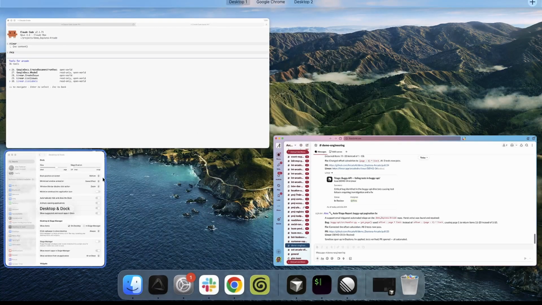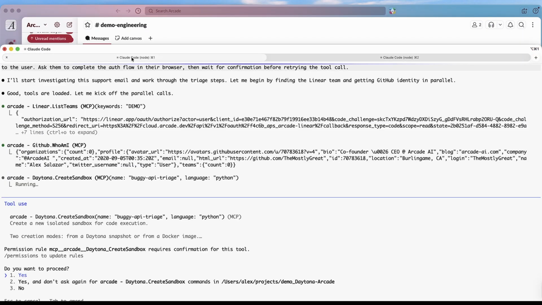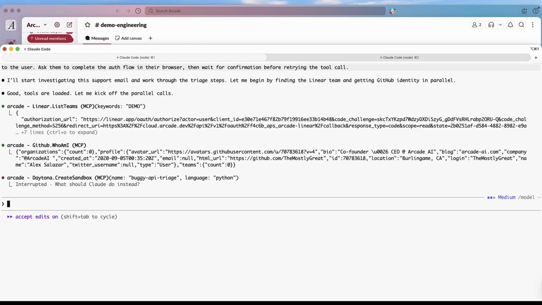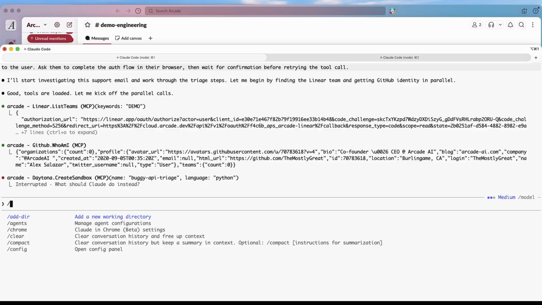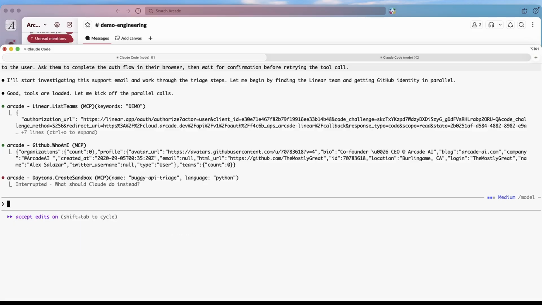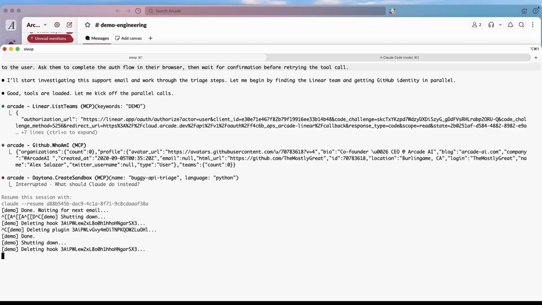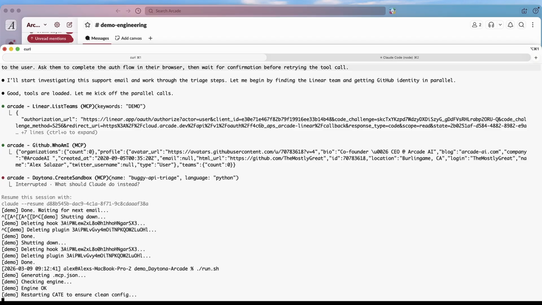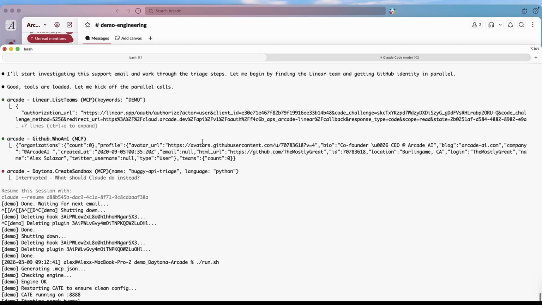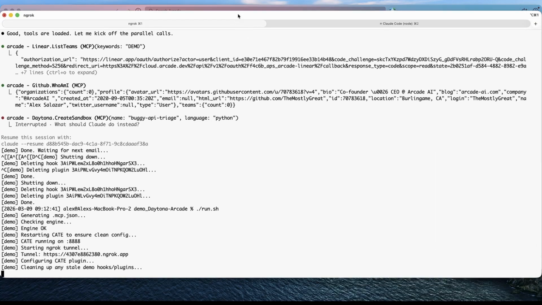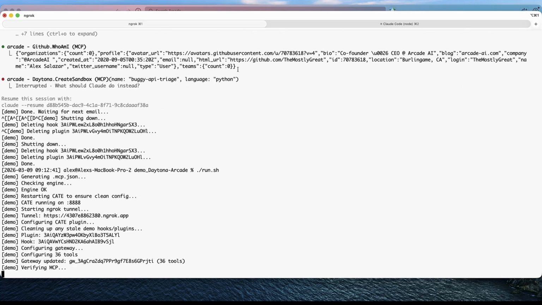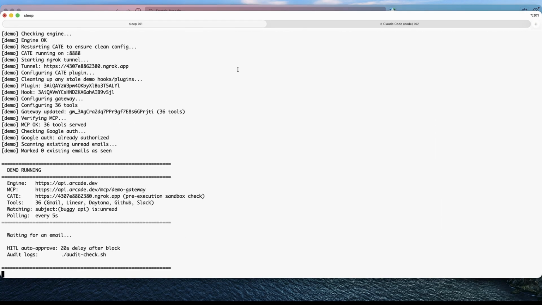And then over here is our agent. And we are going to clear it out from our demo earlier. And we're going to run it again. Cool. So the agent is now waiting for a bug.